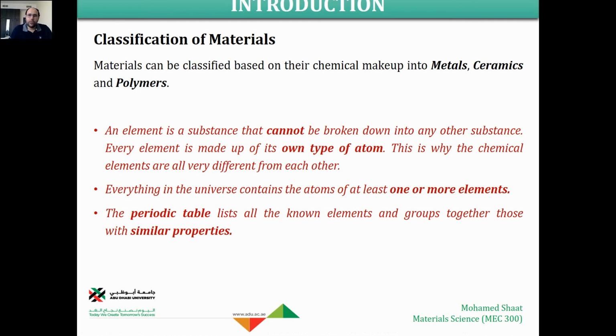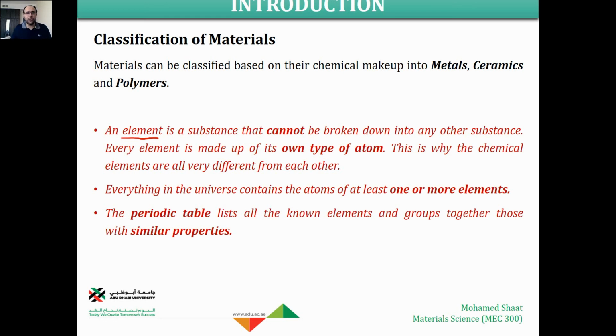But before we go deeply through what metals, ceramics, and polymers mean, let us demonstrate some keywords here, starting with the element. What does element mean? Element is a substance. You should have an idea about this from the physics class, especially the chemistry engineers. Element is a substance that cannot be broken down into any other substance. Substance here means that it is like a material, something that you can touch.